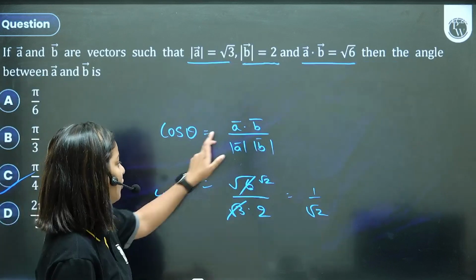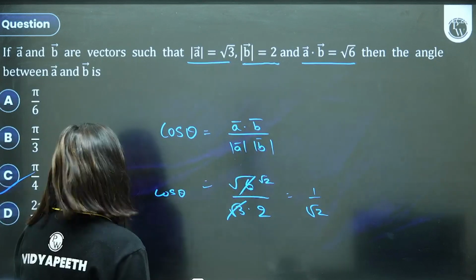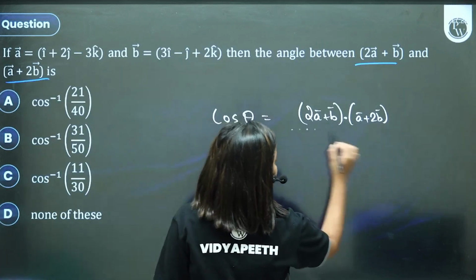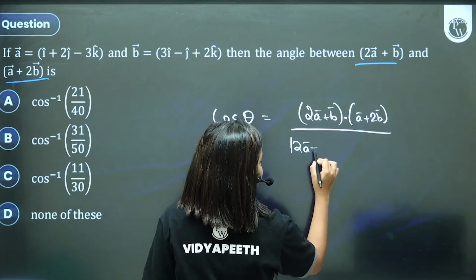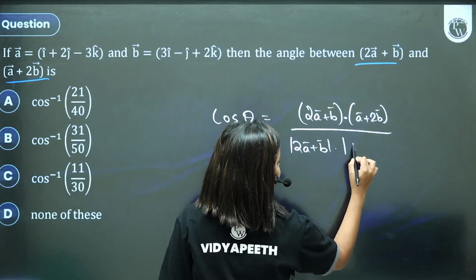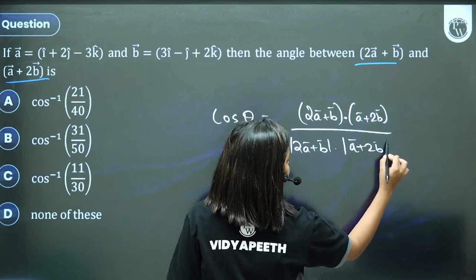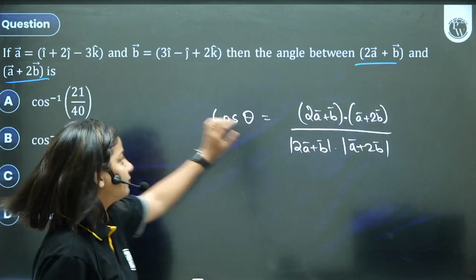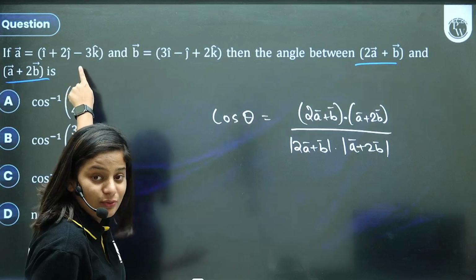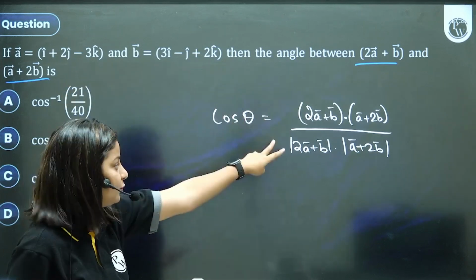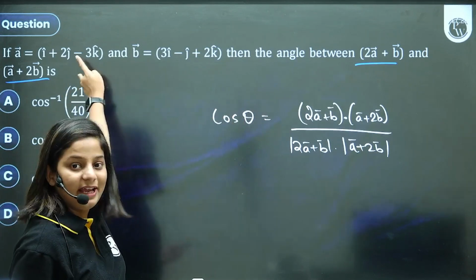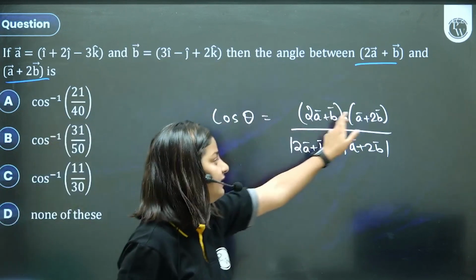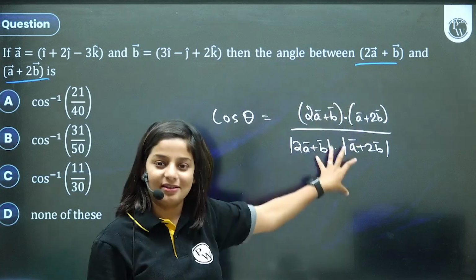Now I recall. Cos theta is the dot product upon the magnitudes. So here also cos theta will be the dot product divided by their magnitudes. And put in the values. How will you put them? You will find 2A and add it to B, 2A plus B. You will find A and add it to 2B. Take their magnitudes. Take their dot product. The dot product will always be a scalar. Substitute and get the answer.